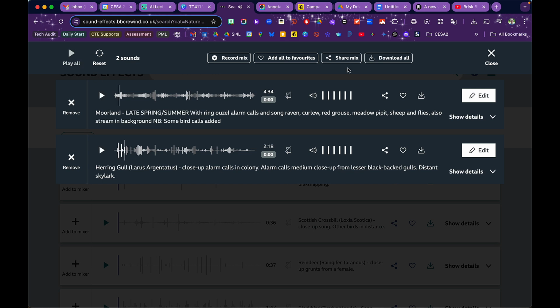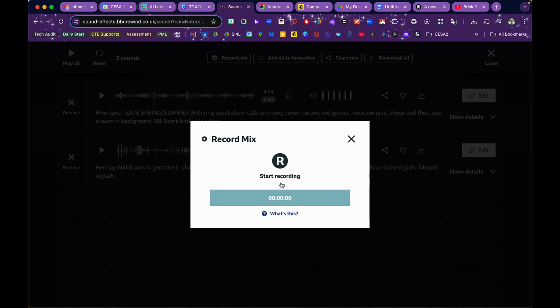And then what I can do is I can either share that mix as a link, or I can record the mix. So I can click this, and then I can click this button here, and I can record however long I want. And when I'm done, I can take that 10-second clip and download the wave file instantly and then add it to my project. So there you have it, your very own sound mixer for free.